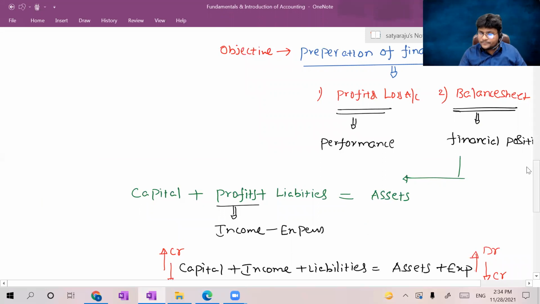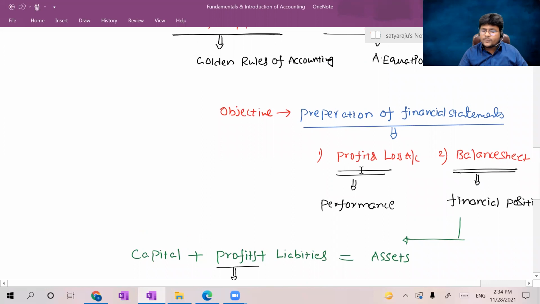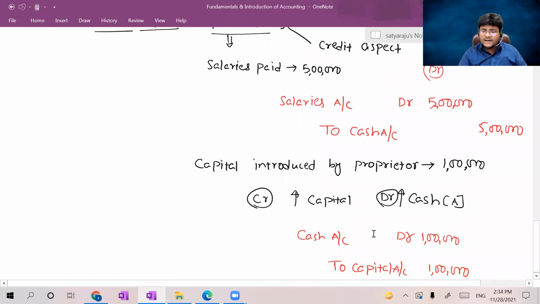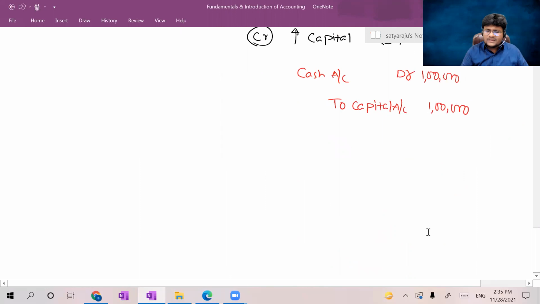The objective of accounting was preparation of financials, which is nothing but the profit and loss account and balance sheet, that is performance, knowing profit or loss, and the financial position, right? For that particular purpose, sir, if I record the journal entries in the book so-called journal, is it sufficient to prepare the financials? No, guys. Sir, why? Because in the organization, so many transactions are occurring. I require the summary. Sir, how much profit did you derive in the current year? First you should tell what all your different incomes are, what all your different expenses are. Then if you compare income with expenses, then you will get profit, right? Sir, what are all your different incomes?